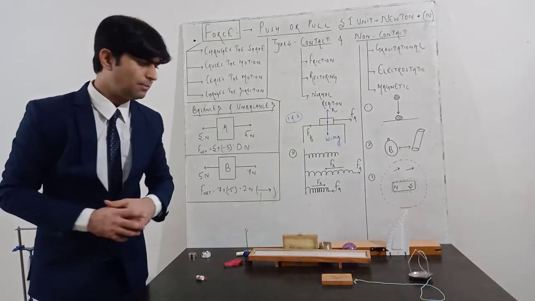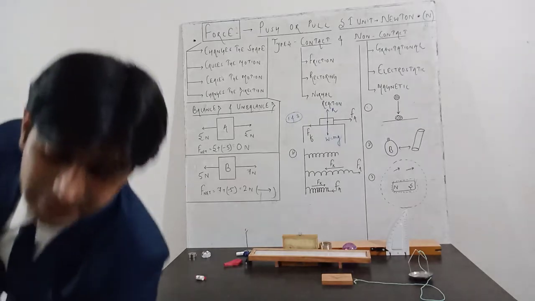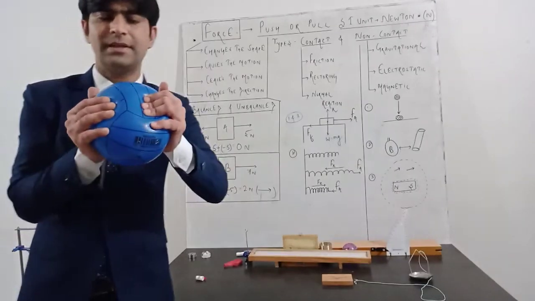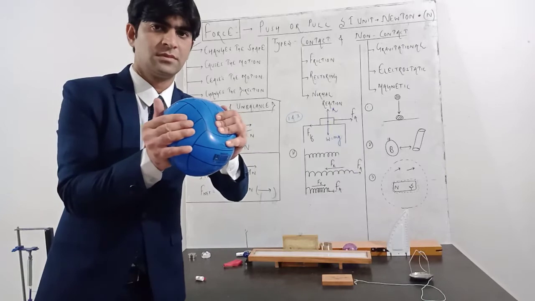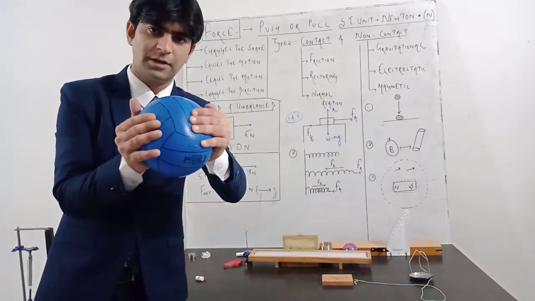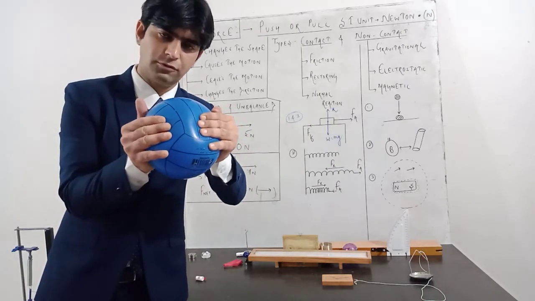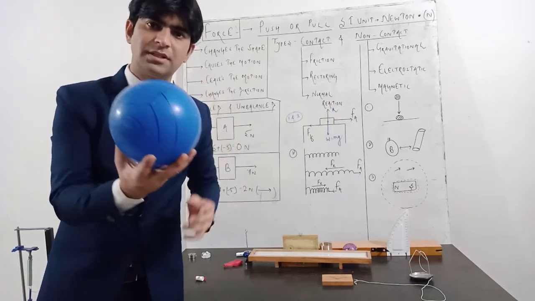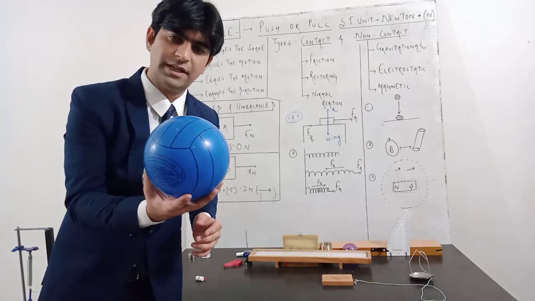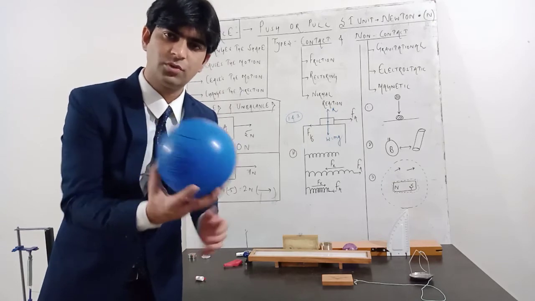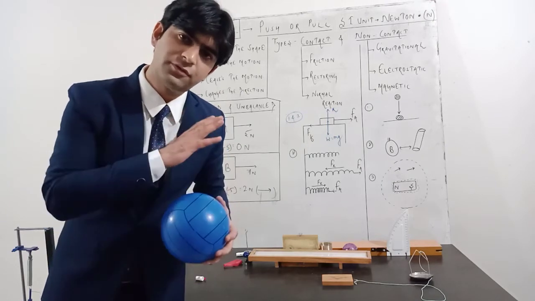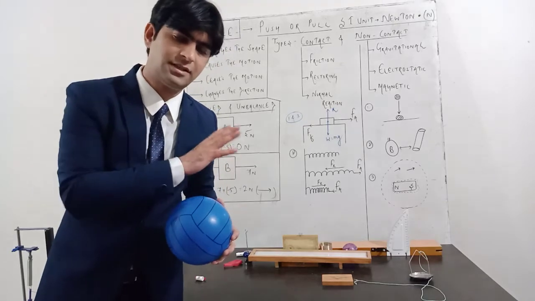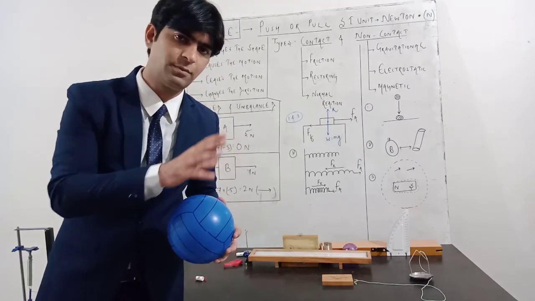Suppose I take this ball which I have shown you already and I compress it, then the restoring force will develop opposite to the direction of this force, and as soon as I release this force, this body will regain its original configuration. Okay, so what is restoring force? Restoring force acts on any body. It doesn't matter whether it is a spring or any other body.